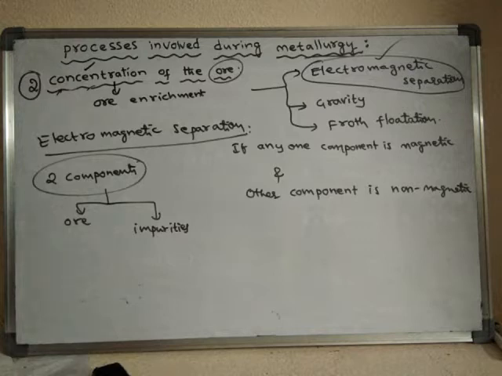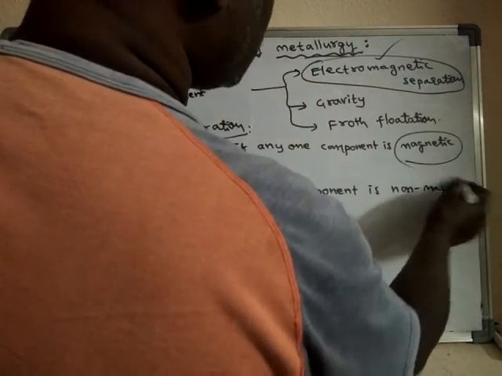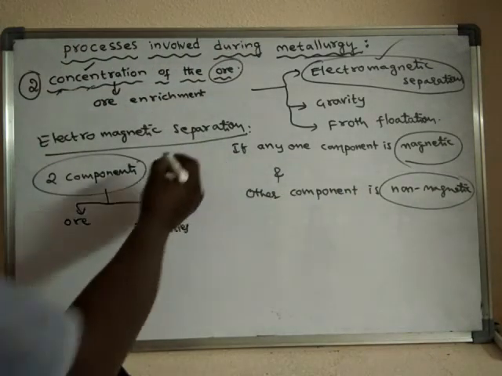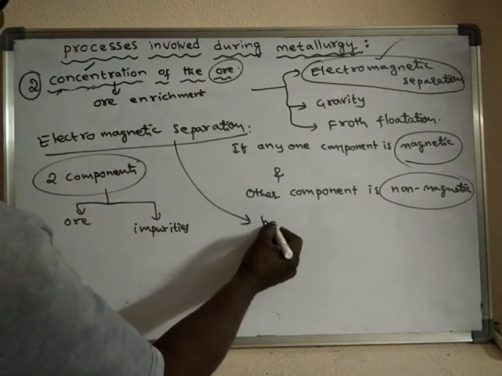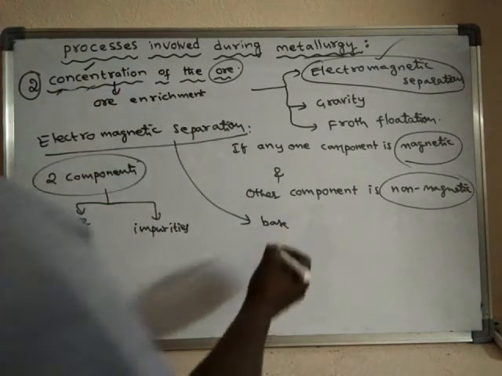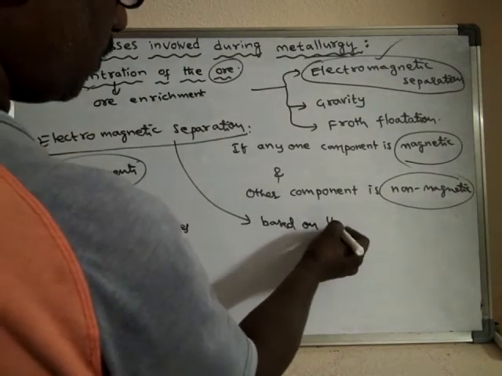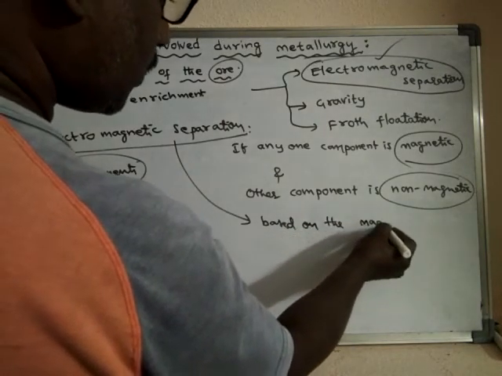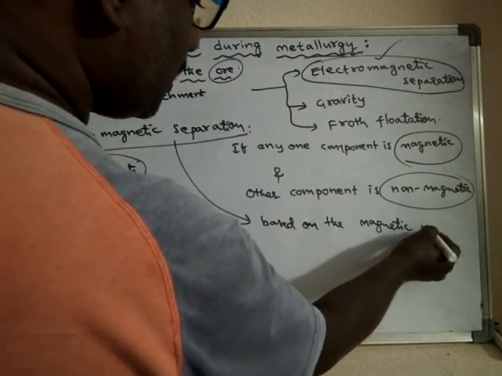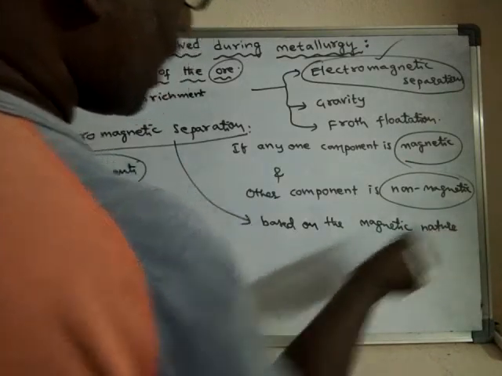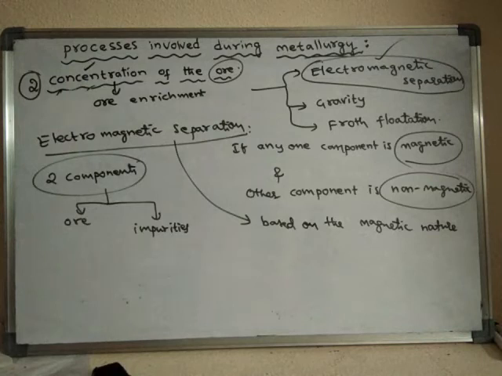That means it is based on the magnetic nature, the magnetic property of the materials. So the material can be separated from impurities, or else impurities can be separated from the material.